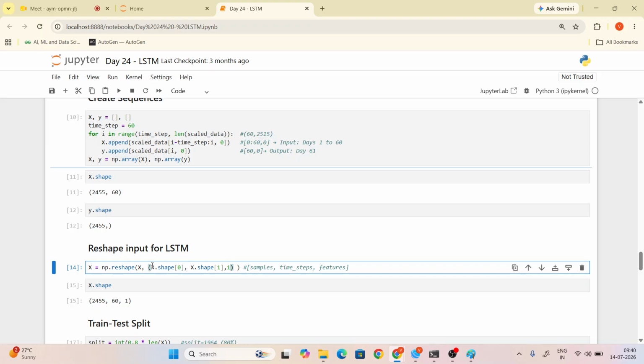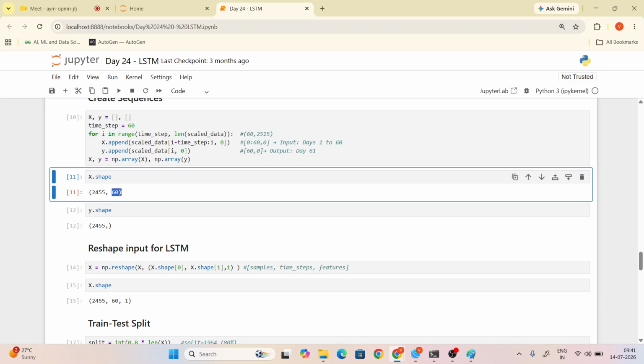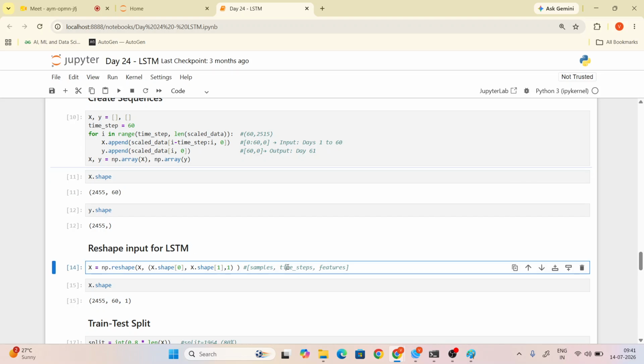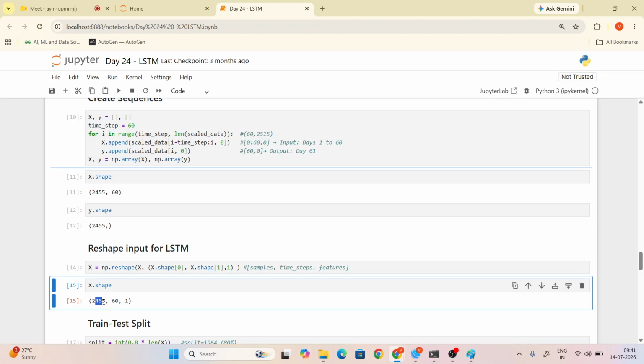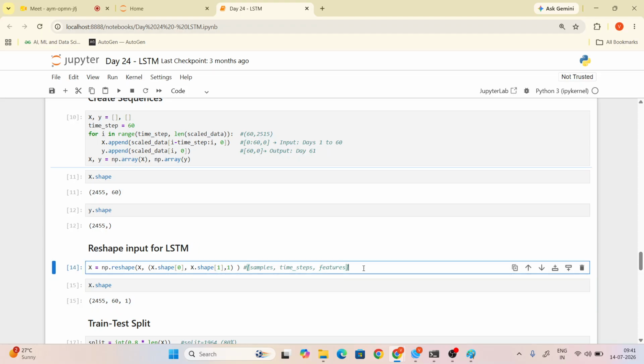In this bracket, the first one is samples and the X shape one is the time steps. X shape of one, the one index, is the time steps, and the comma one is the features. How many days are we predicting? We have this much data, but we only take 60 days. We will predict for one day. Have you got my point?